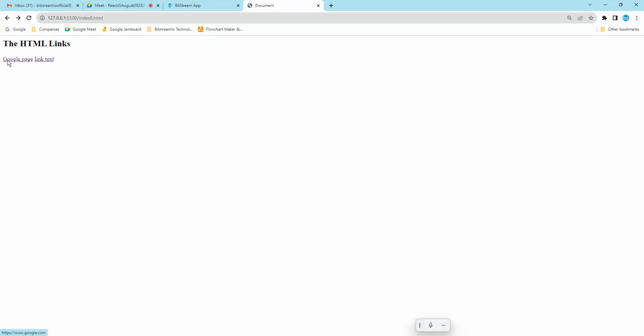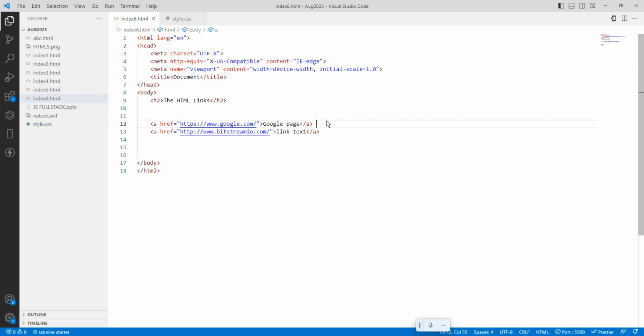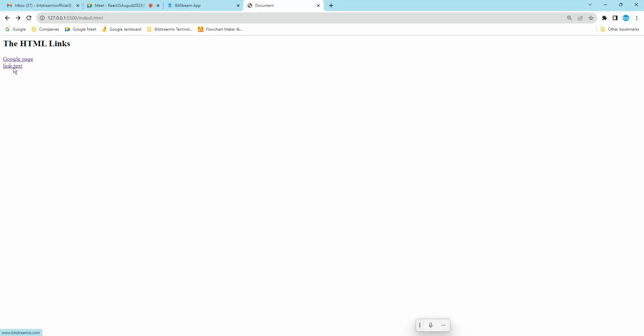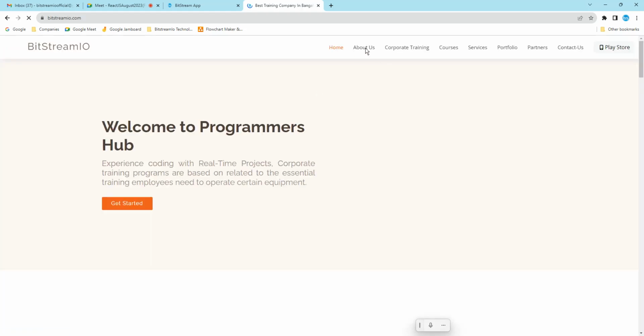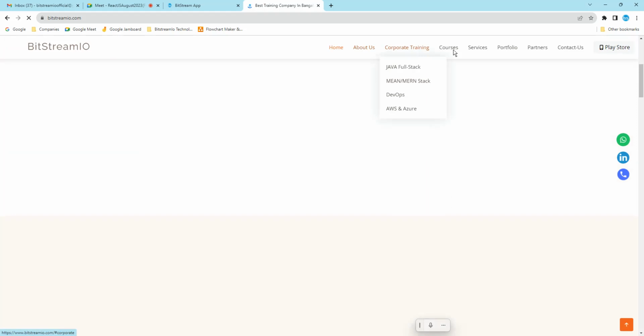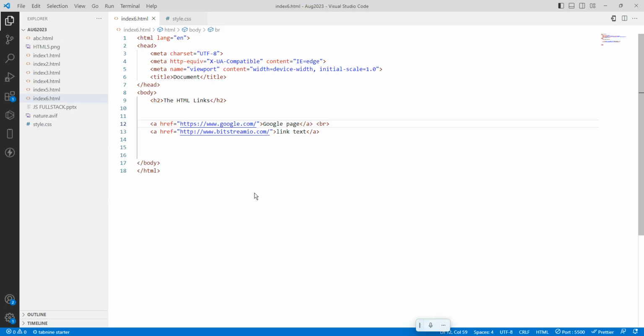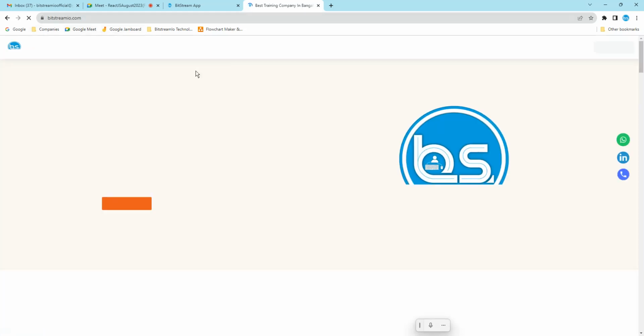It is coming in the same line. If you want to go to a new line, we have to use a break tag. Break means it will break the line. See here, link text. If I click here, it is going to open our company website, which I think you have seen on the internet. So this is how it works. But if I click, it opens and my page vanishes. I am not finding my page, right?